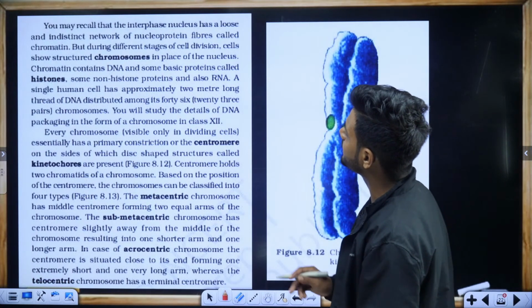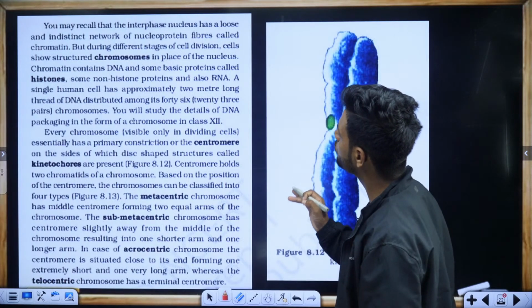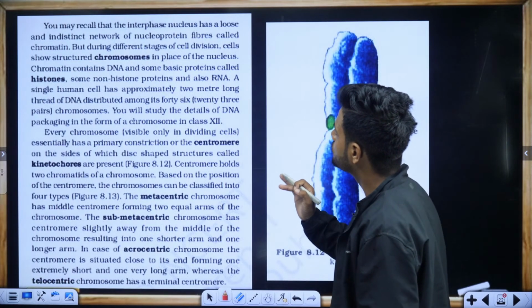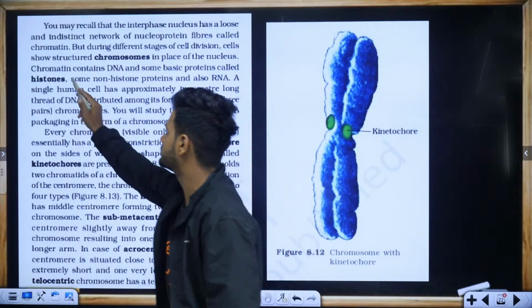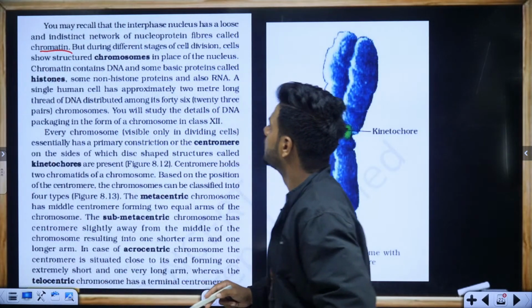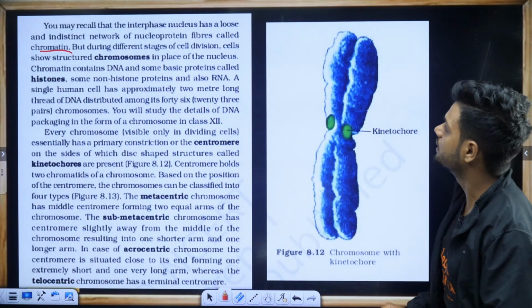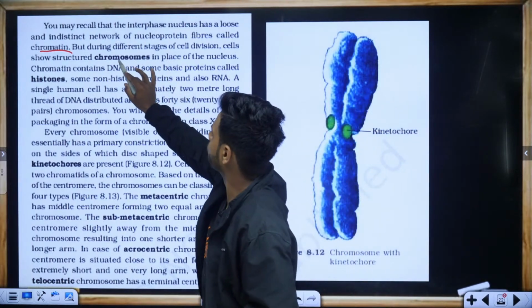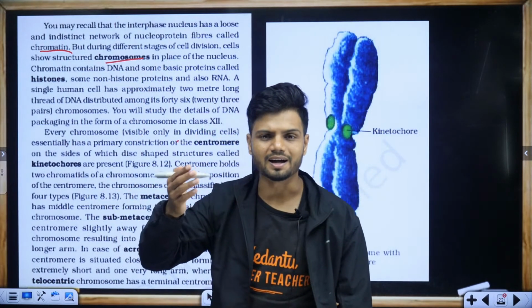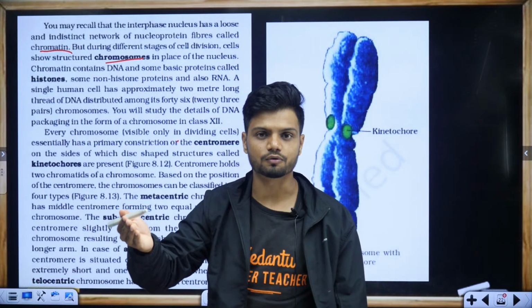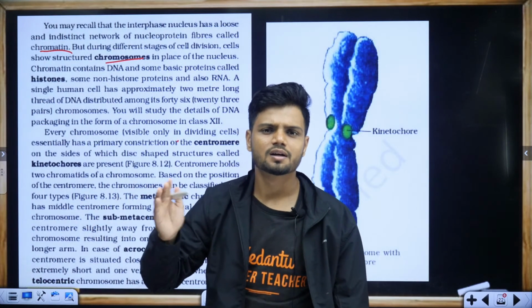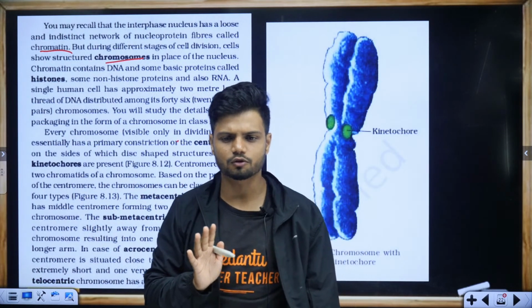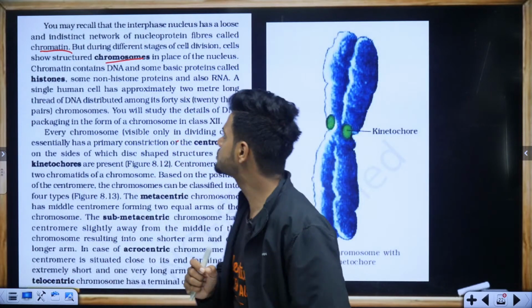You may recall that the interphase nucleus has a loose and indistinct network of nucleoprotein fibers called chromatin. But during the different stages of the cell cycle, the cells show chromosomes. Obviously, after prophase, metaphase, anaphase, the chromosome will show a proper shape.